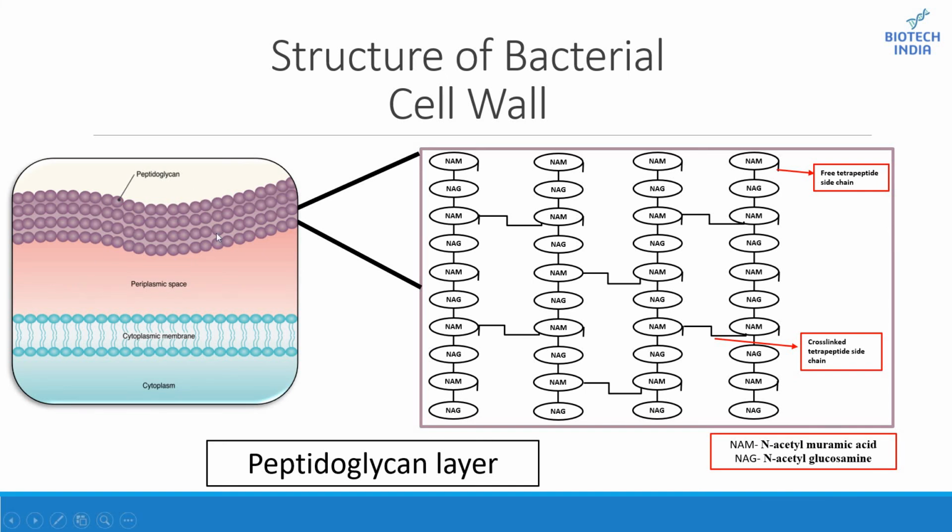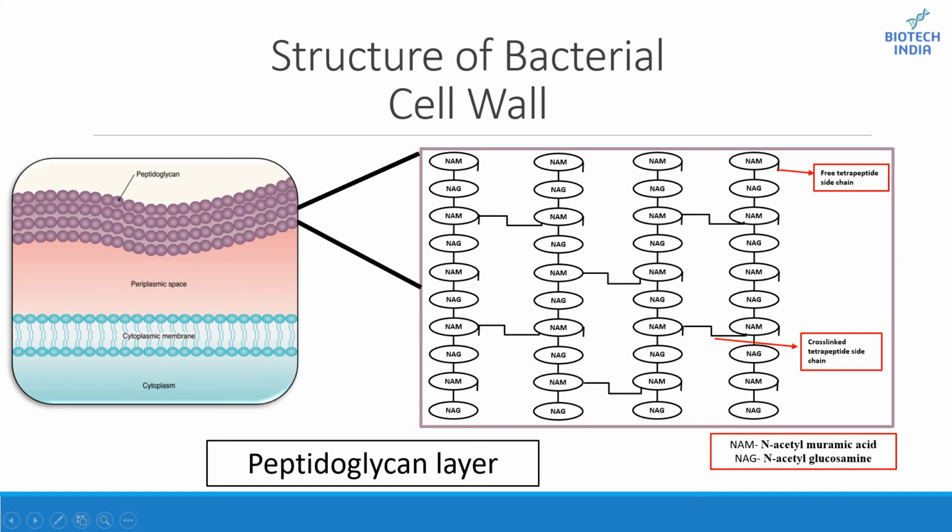So the bacterial cell wall is composed mainly of the peptidoglycan layer. The peptidoglycan, also known as murein, is a polymer which consists of sugar and amino acids that forms a mesh-like structure, as you can see here, outside the cell membrane of most bacteria, which forms a cell wall.